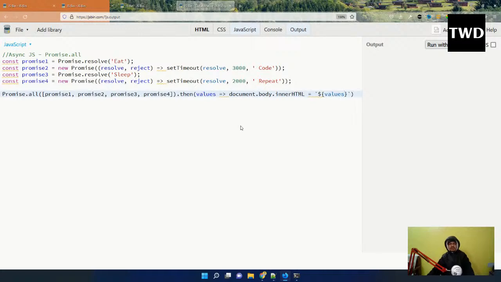So these values are whatever is coming from here.